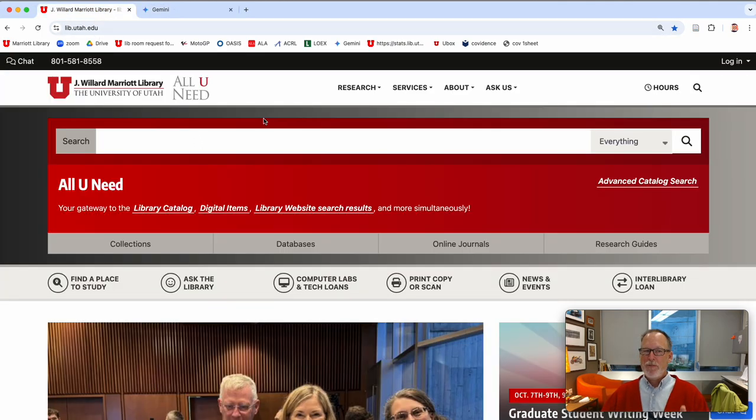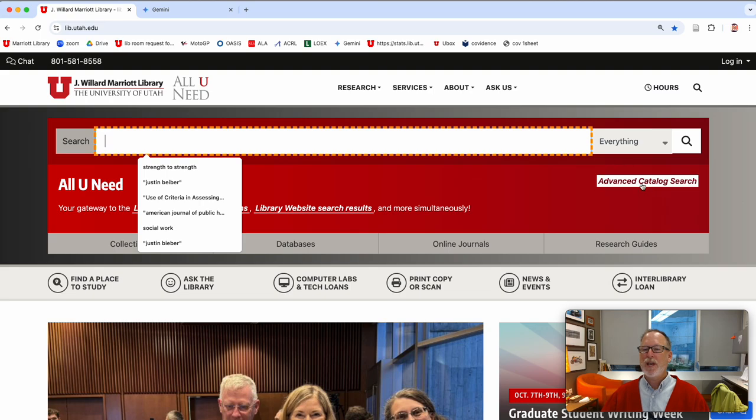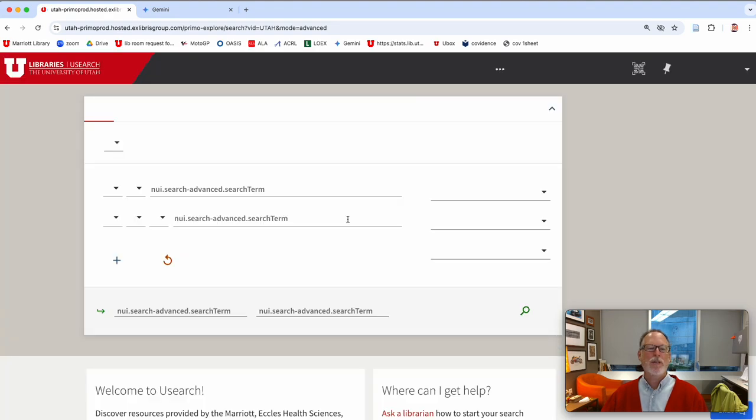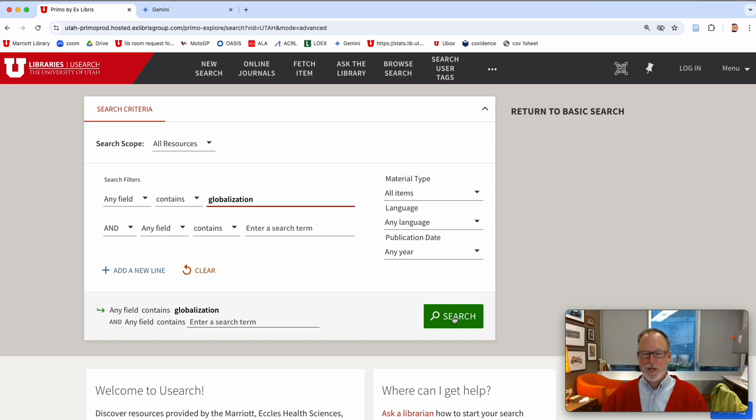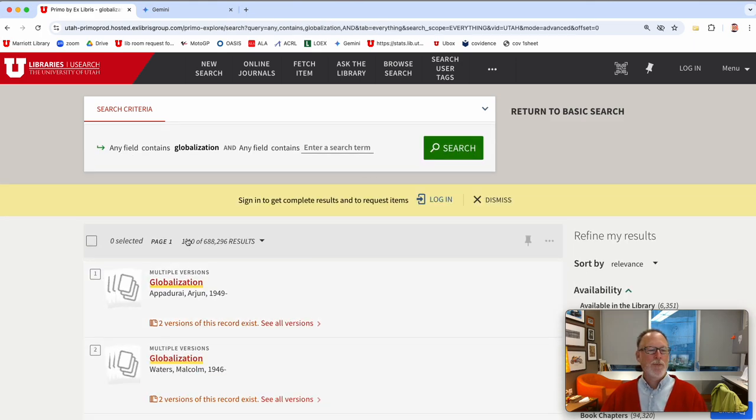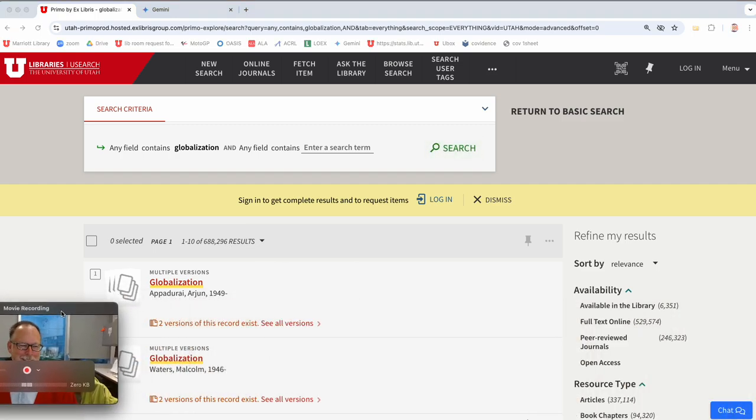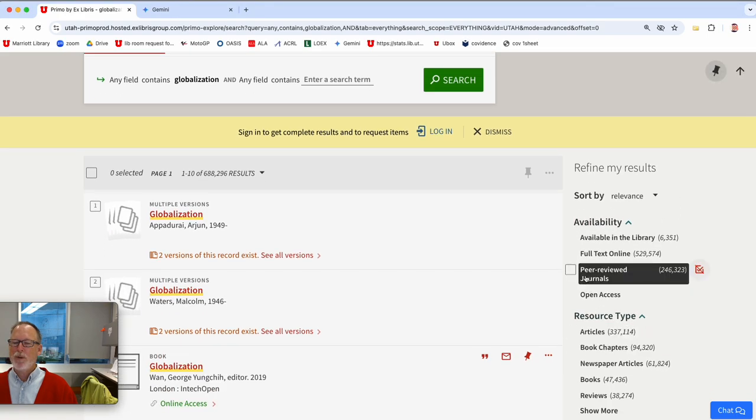Okay. From the library homepage, go to Advanced Catalog Search, because then we can separate our concepts into different lines. So in this one, we'll type in globalization. Just as an example, this is looking like 100 million different things. Many of them are academic and scholarly and university level reading, but some of them aren't. And I'll show you how to get around that. So there's 688,000. That's a lot. But you can go to the scholarly stuff by going to peer-reviewed journals.